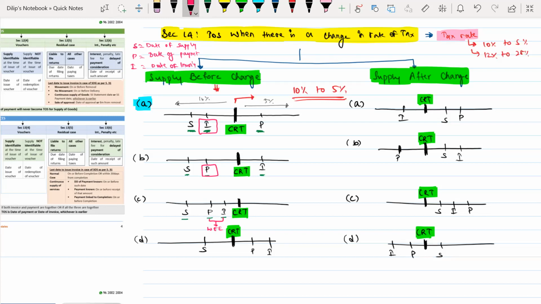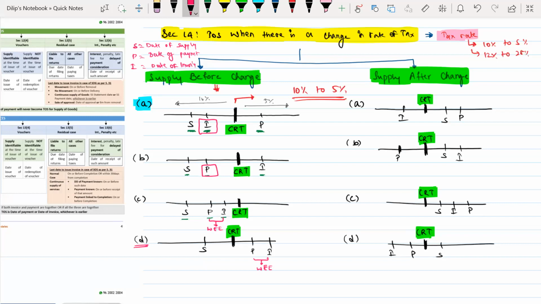Date of invoice or date of payment, whichever is earlier. Sir, what if supply is before change and invoice and payment is after change? Even in such cases, the time of supply will be the date of invoice or date of payment, whichever is earlier.